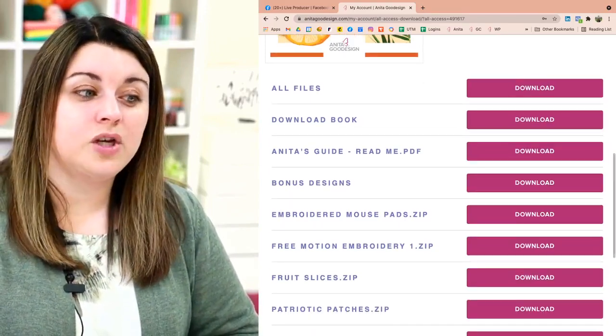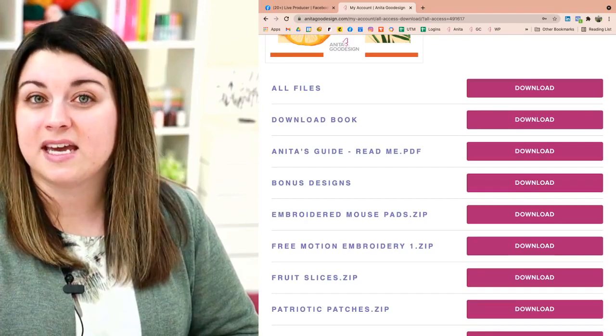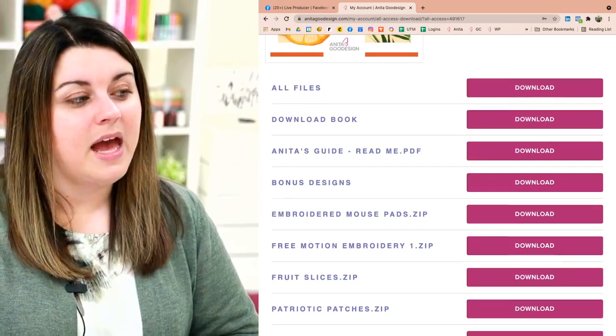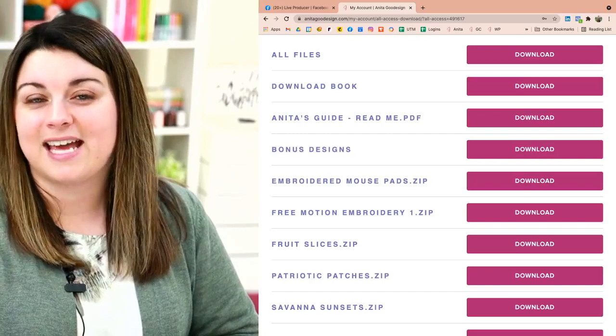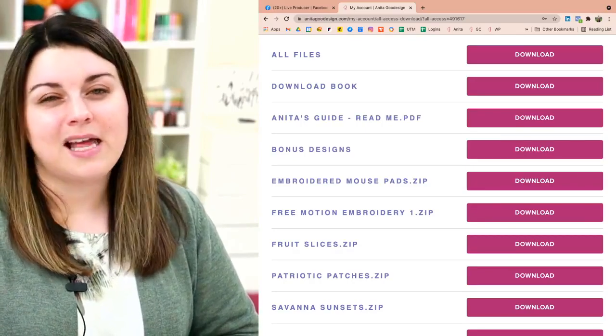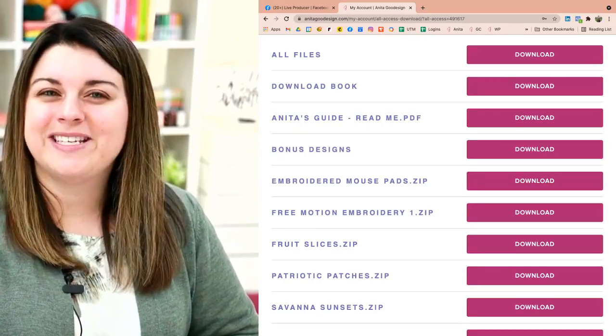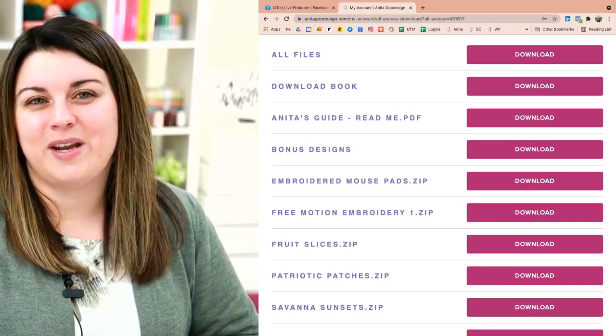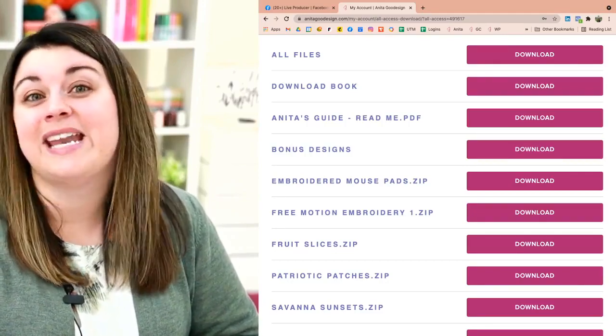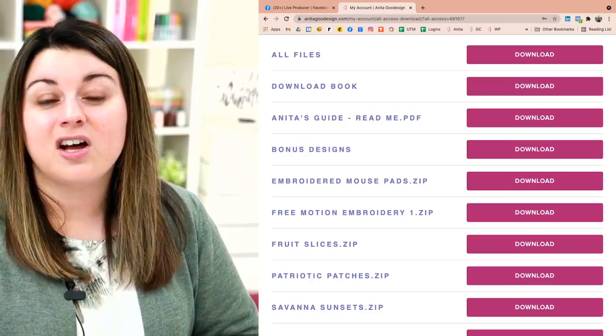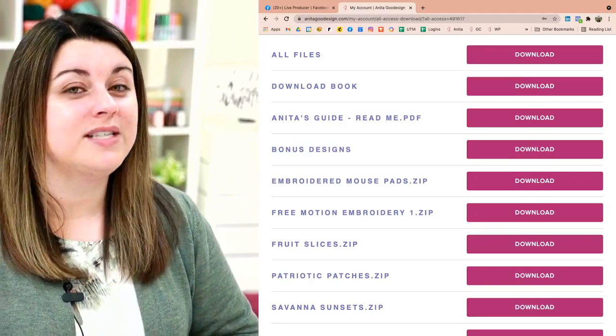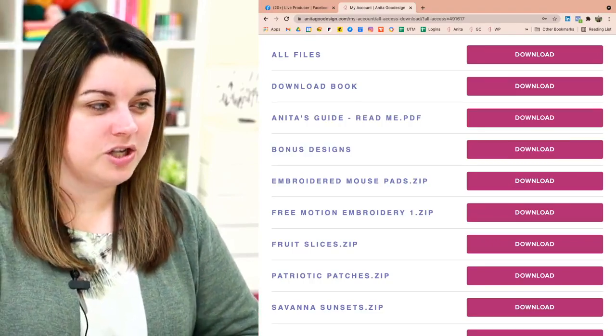If you want to download just the book, that's going to be the second download you're going to come to here. And then the third one is going to be our Anita's Guide. It says read me, but I bet a lot of you probably haven't read it before. But it does contain some really useful information when it comes to our designs, and that's included in every single one of our collections. Also gives you some really helpful things for quilting in the hoop, just so you know. So be sure to check that out.